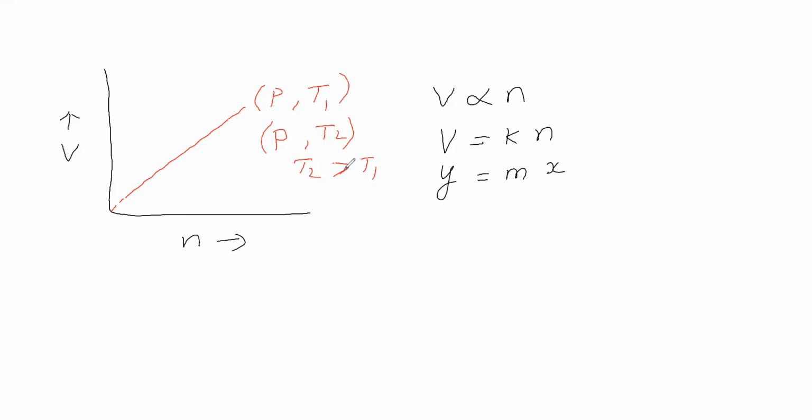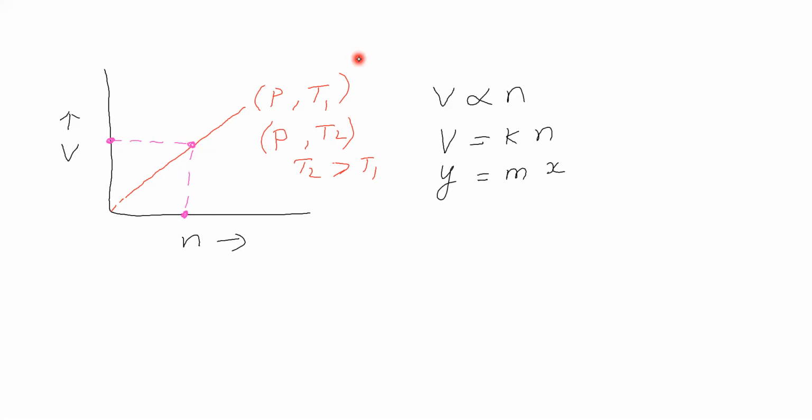Now we will fix the number of moles of gas, for a fixed pressure and a fixed temperature. Volume of gas is this much. Now see this point, pressure of gas is fixed. For this graph, pressure of gas is P, and temperature of gas is fixed at T1. When you fix number of moles of gas at this much, volume of gas is this much.